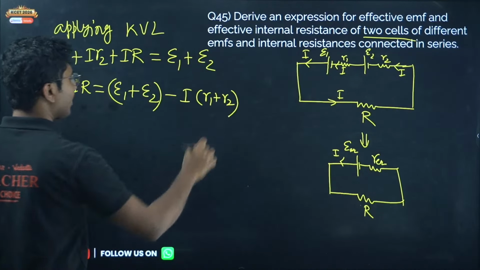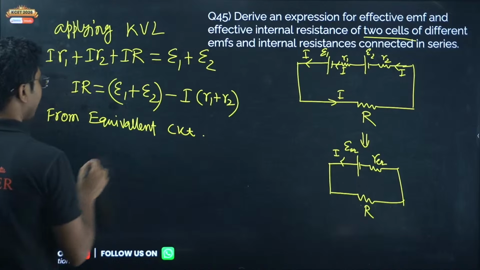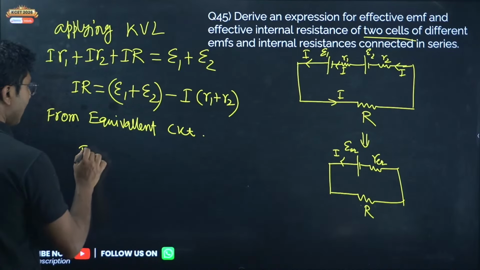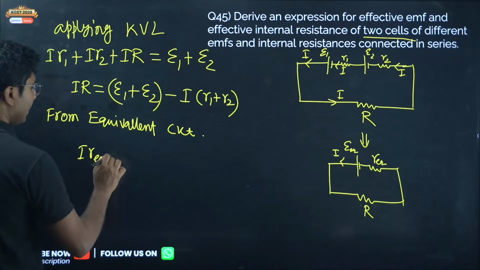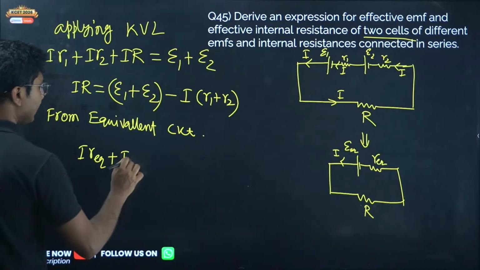Okay. Now next we will use Kirchhoff's laws again in the equivalent circuit. From the equivalent circuit, we can write I R equivalent plus I into R equals epsilon equivalent. Or I into R equals epsilon equivalent minus I into R equivalent.